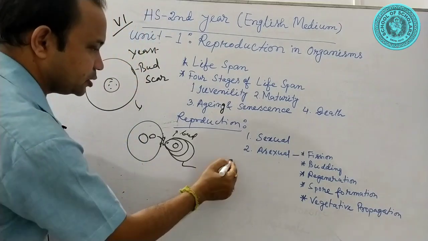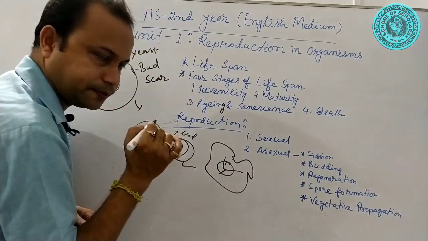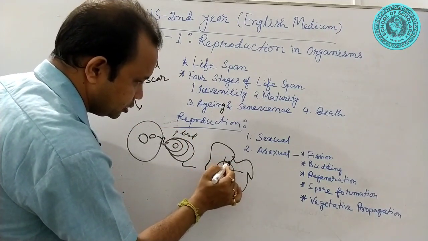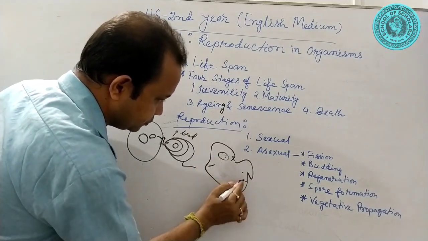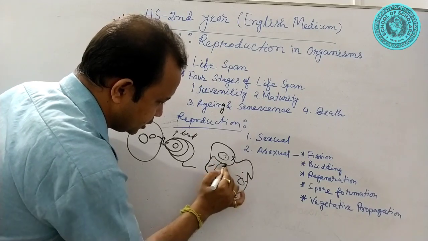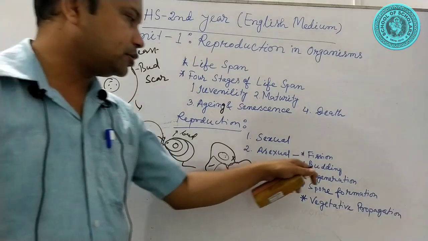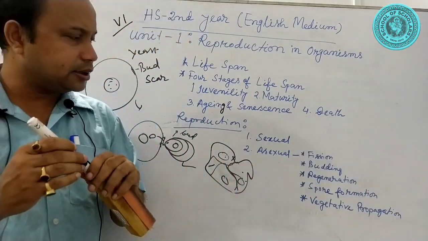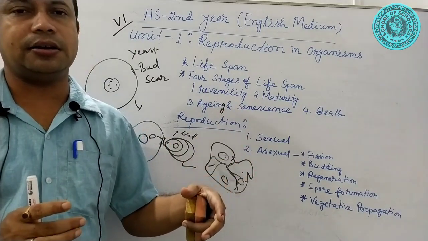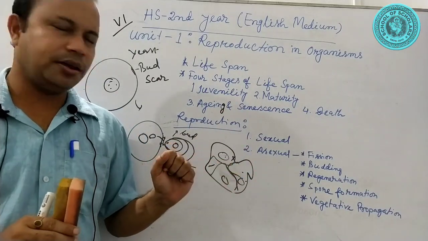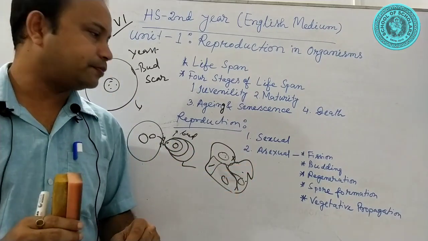Suppose this is the structure of an amoeba, and the nucleus is broken into 3 parts. From each part, an amoeba develops, and this process is called regeneration. This regeneration capacity is maximum in lower grade organisms and minimum in higher grade organisms. In human beings, regeneration capacity is found only in bone and liver cells.